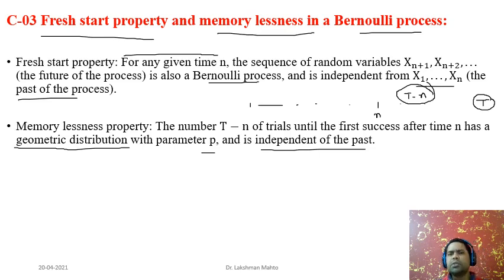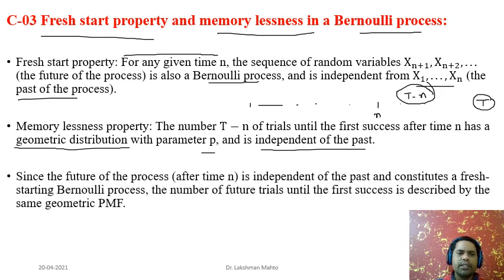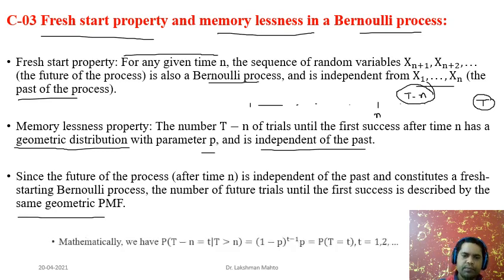That means there is no memory here, so we call this the memorylessness property. Since the future of the process after n trials is independent of the past and constitutes a fresh starting Bernoulli process, the number of future trials until the first success is always described by a geometric random variable, that is, it has a geometric probability mass function.